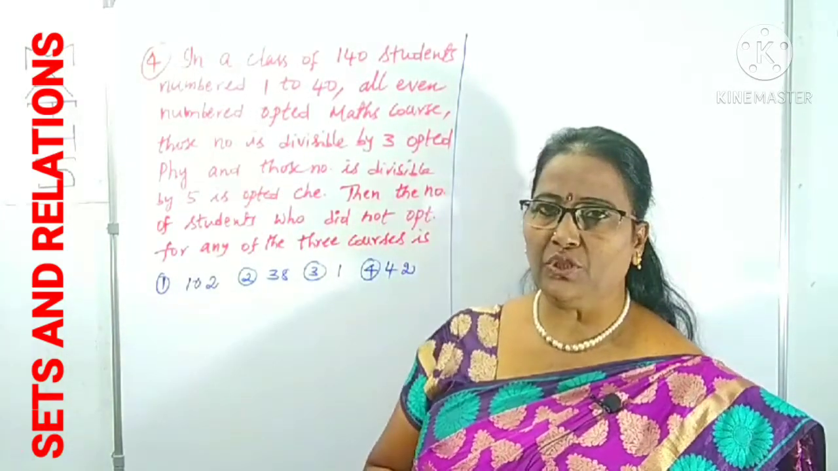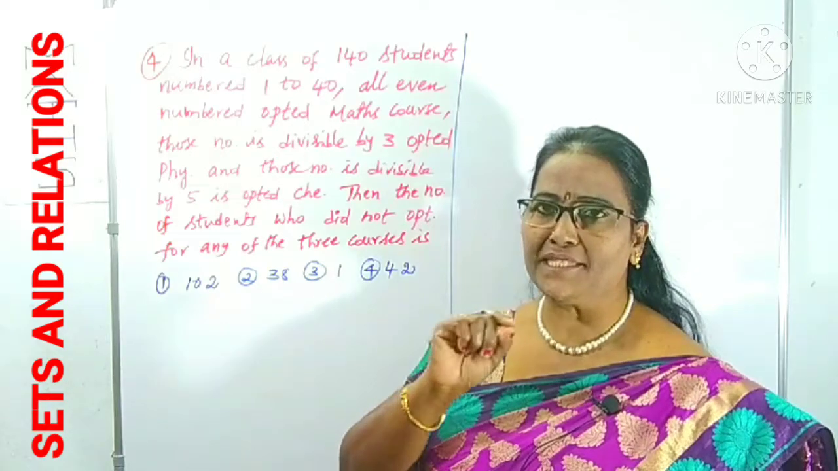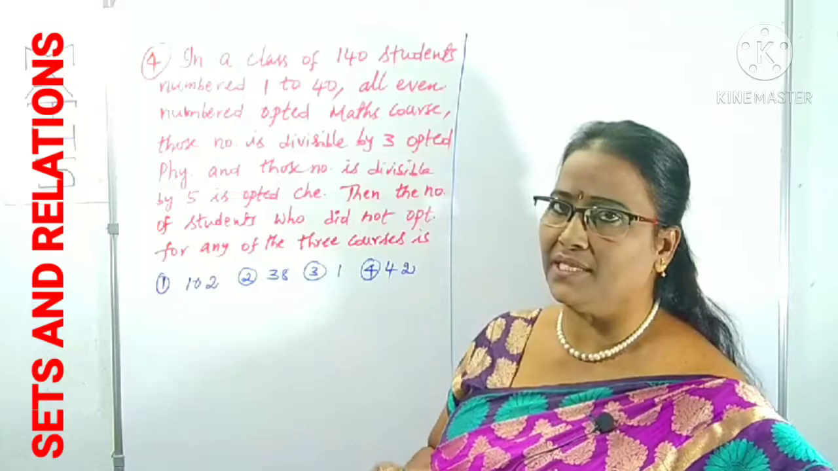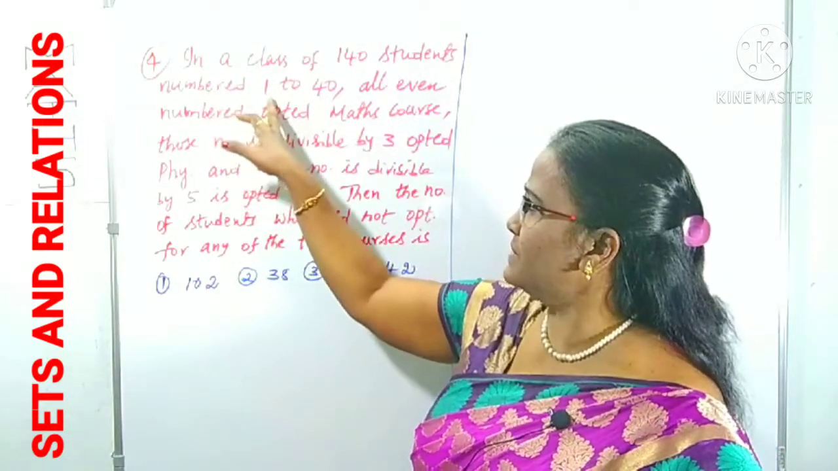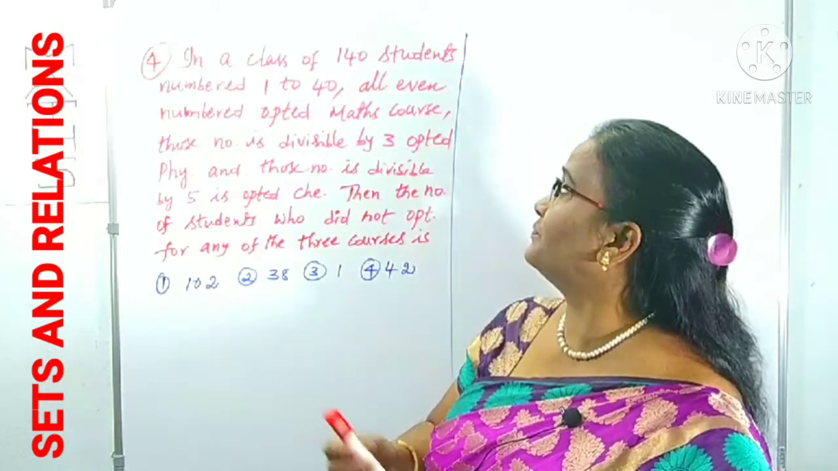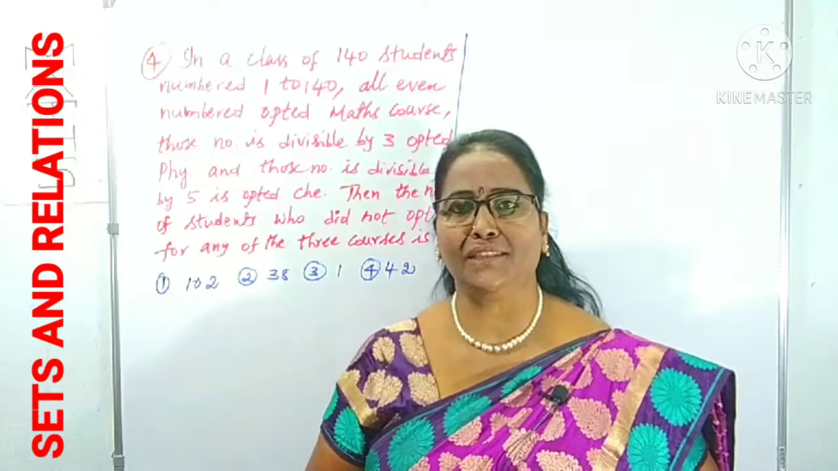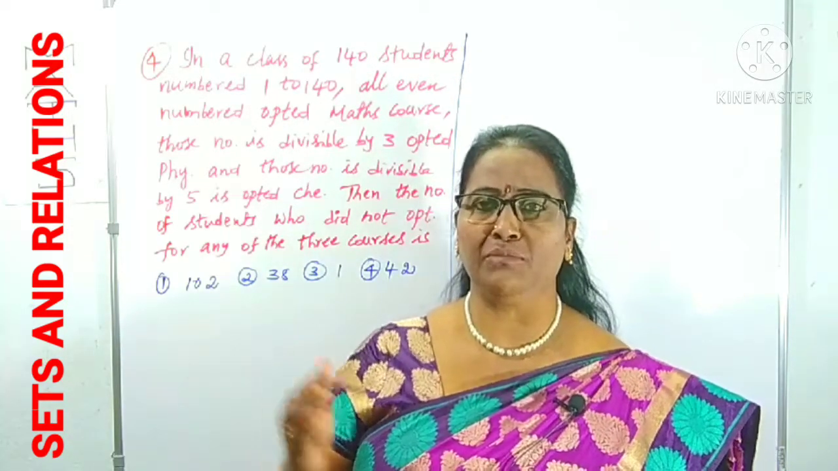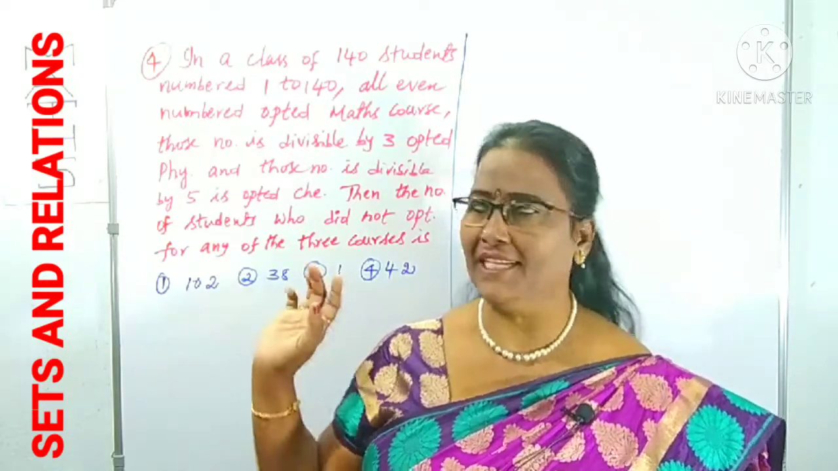Now look at question number 4. It's a very simple question. You can try to understand the given data by reading sentence by sentence. I'm going to use the easy method. In a class of 140 students, numbered 1 to 140. How many students are there in the class? 140 students are there. They are allotted roll numbers 1 to 140, just like numbered 1 to 140, right?